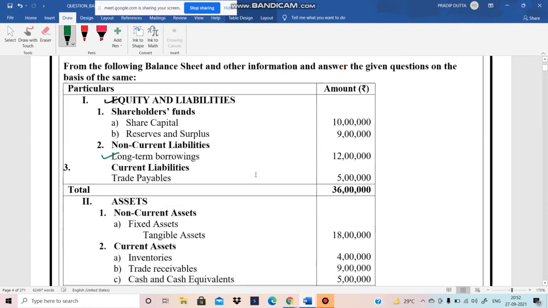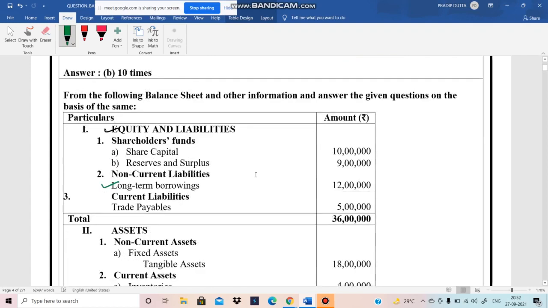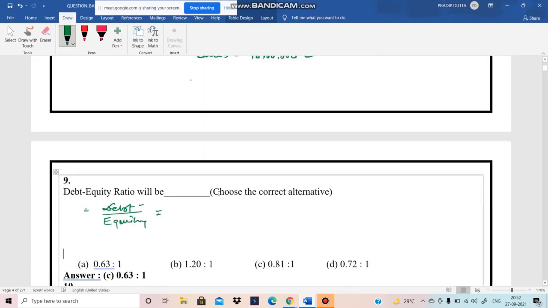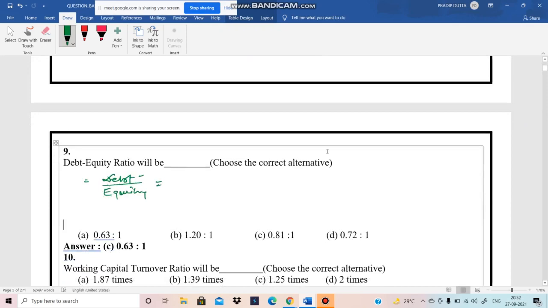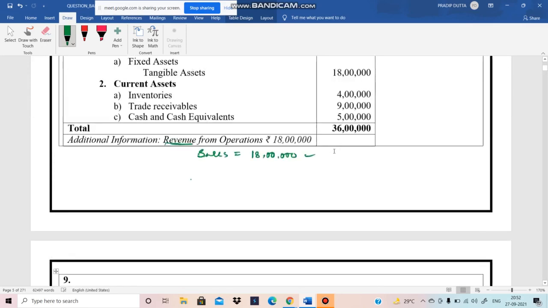Let me explain again. This is the balance sheet under the Schedule 3 format, asking debt equity ratio. The debt equity ratio formula is debt by equity, or equity shareholder fund. What do you mean by the debt?